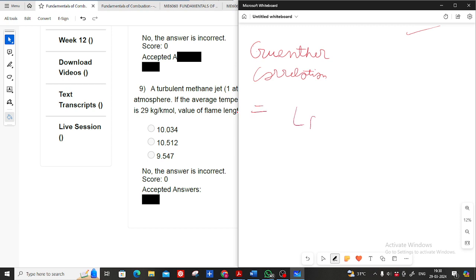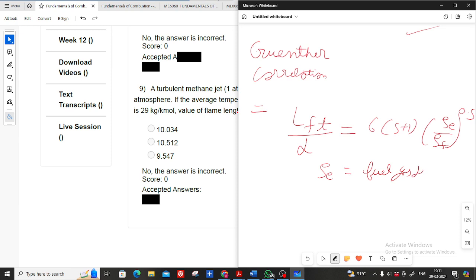The length of turbulent flame upon diameter is equal to 6 into S plus 1 into rho E upon rho F to the power 0.5, where rho E is the fuel gas density and rho F is the average flame density.